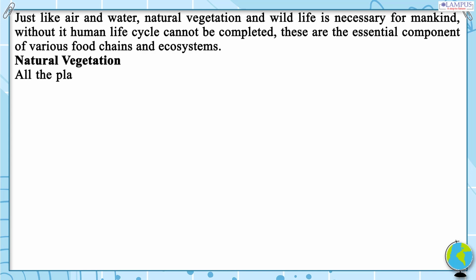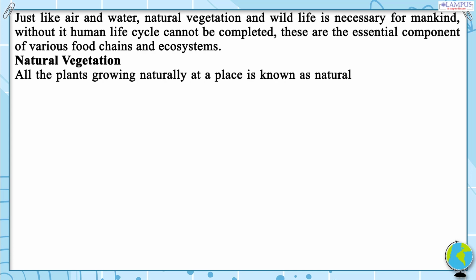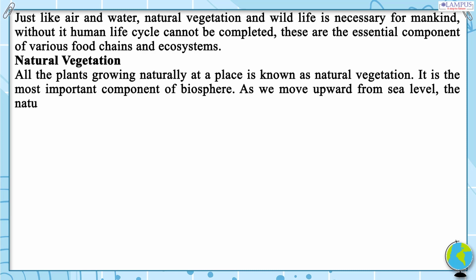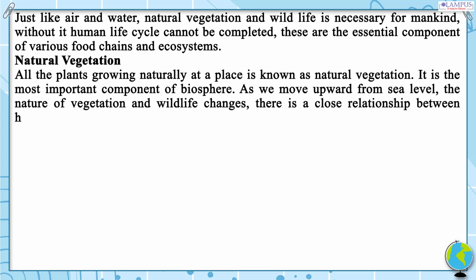Natural vegetation. All the plants growing naturally at a place is known as natural vegetation. It is the most important component of biosphere. As we move upward from sea level, the nature of vegetation and wildlife changes. There is a close relationship between height of land and the character of vegetation.